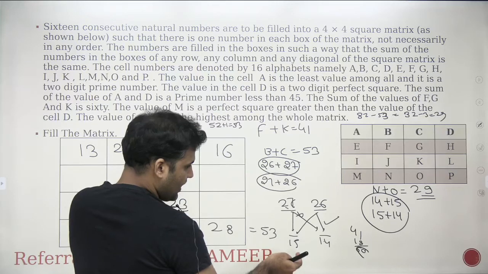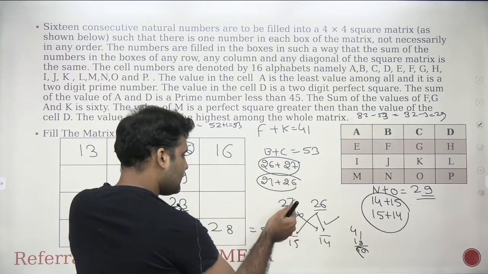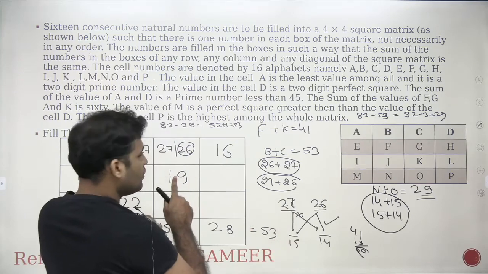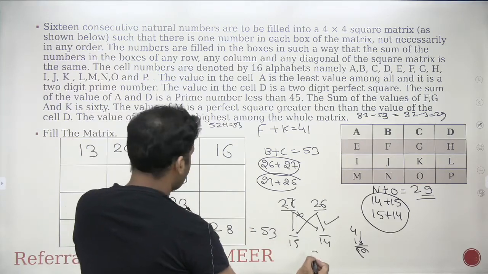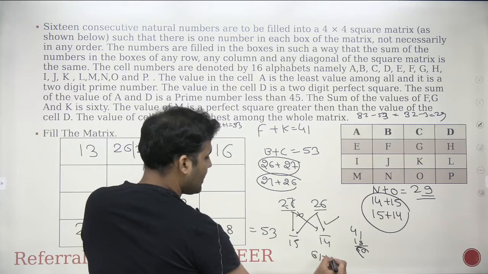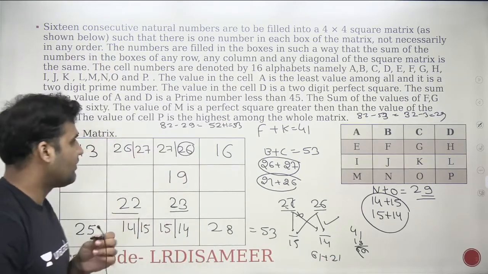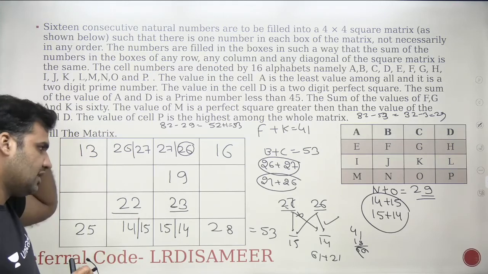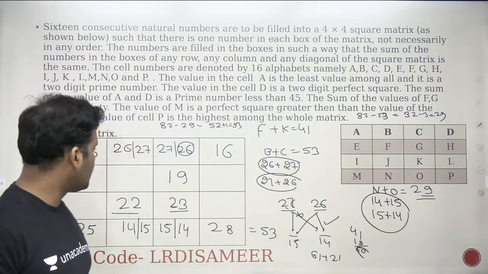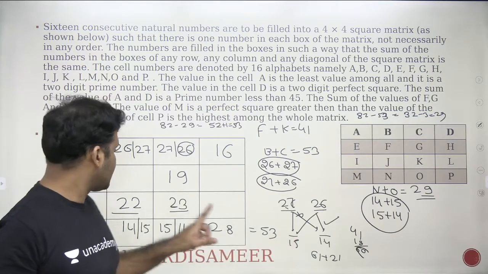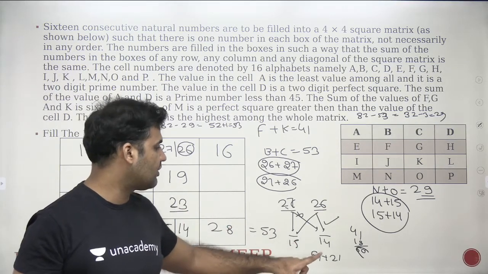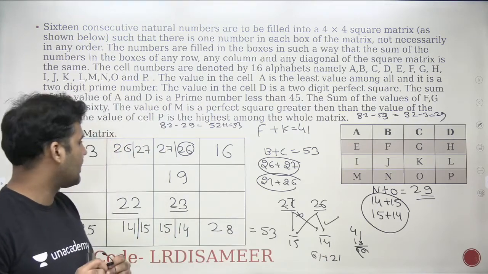Now let's see, what if I choose 27 and 15? 27 and 15 is 42. 42 plus 19 will be 61. If this is 61, I will be left with 21. Now, will this work? I need to take a value of 21 here.